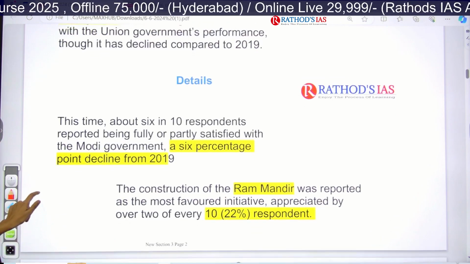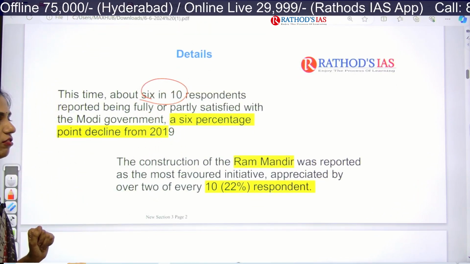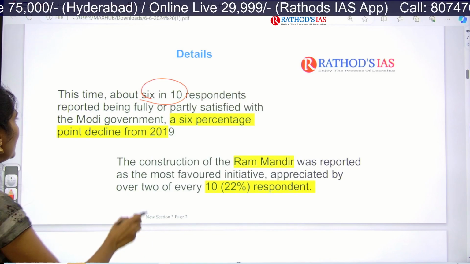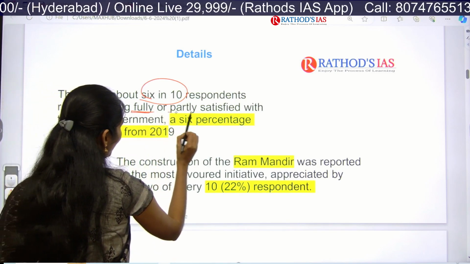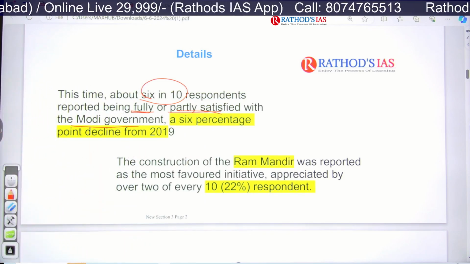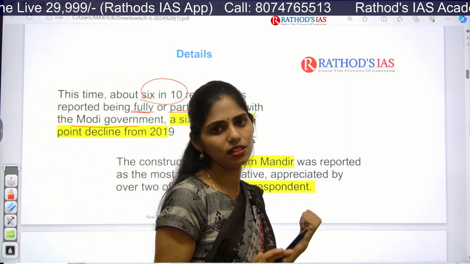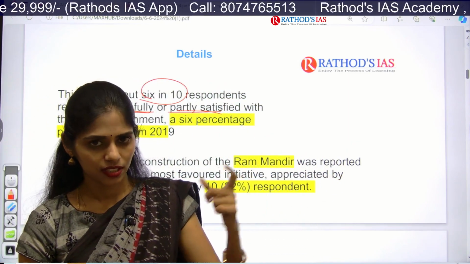So this time about 6 out of 10 respondents reported being fully or partly satisfied with this Modi government. That means a 6 percentage point decline if you compare with even the 2019 polls. Okay, that is the first term. This is the second term, right?